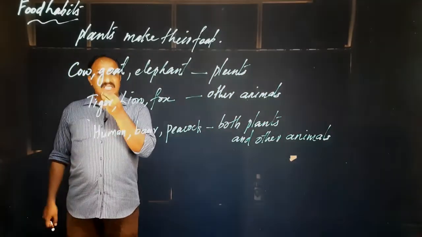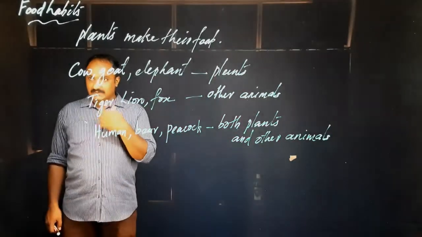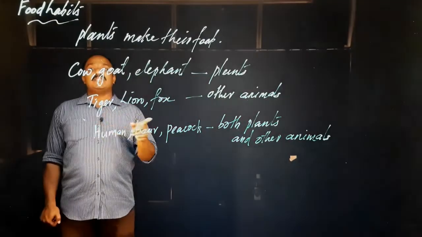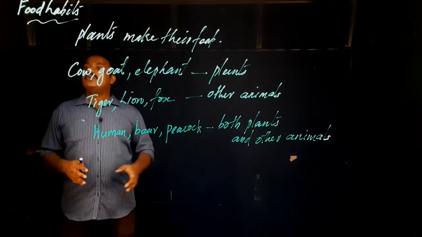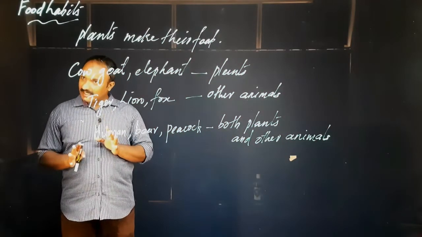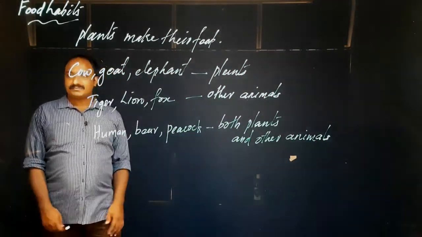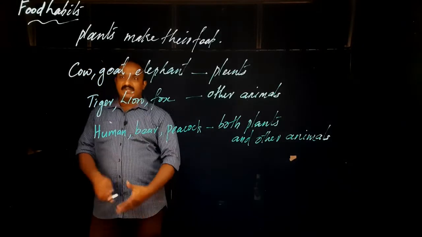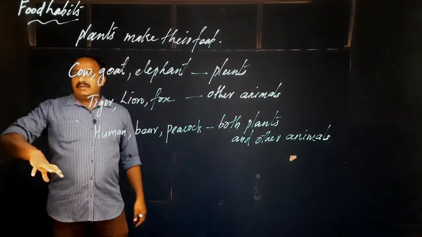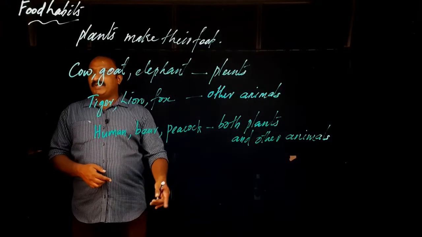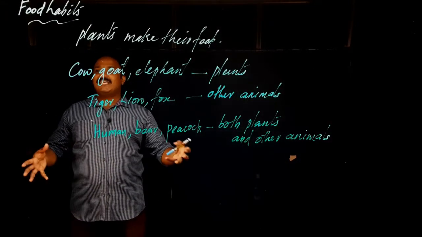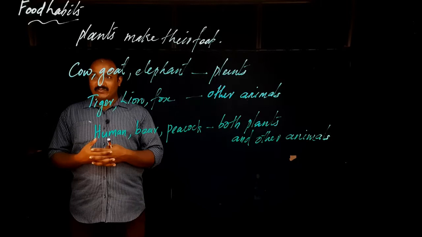Sometimes, you know, we eat rice. Okay. Then along with rice, we take chicken curry. So chicken is another animal. So we eat both plants and other animals. Okay. Sometimes we prepare chapati or patiri. Then for that we have beef curry or fish curry. So here other animals and plants.